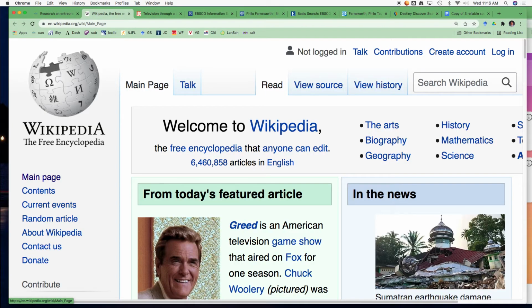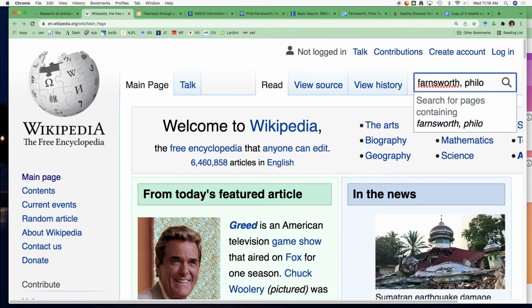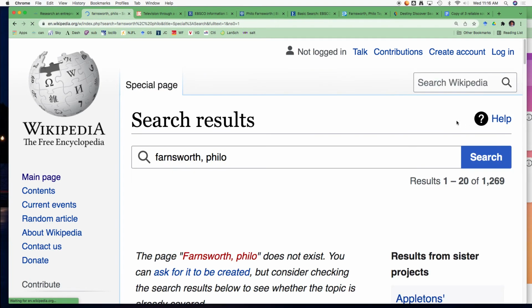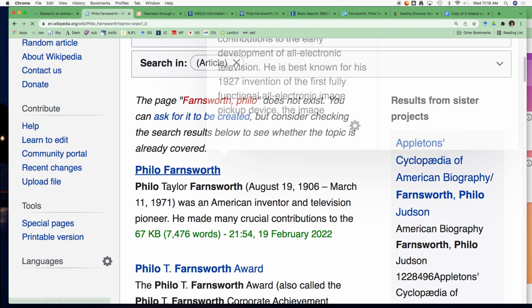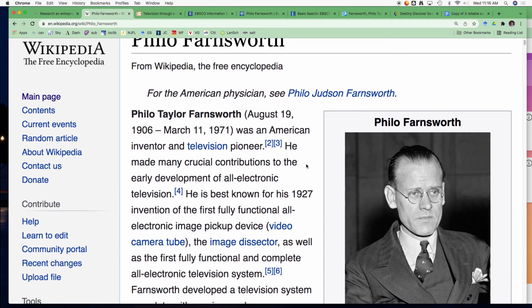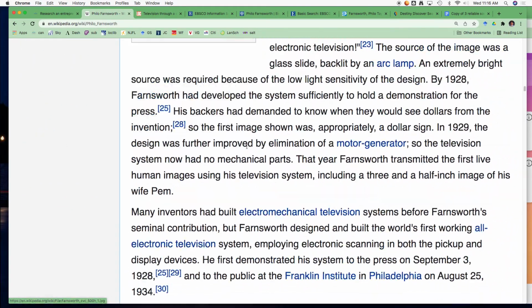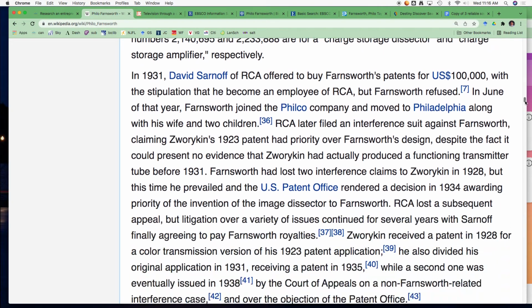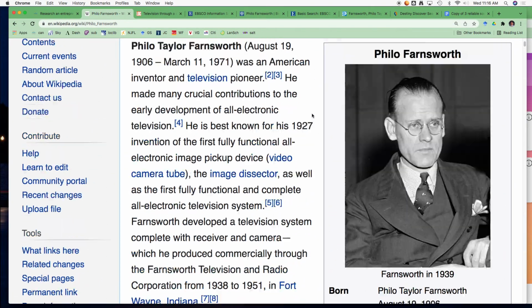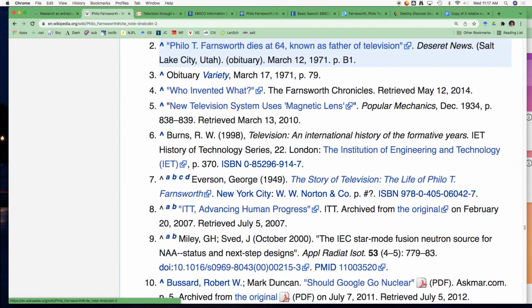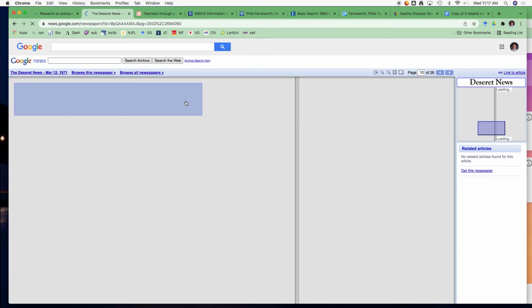Another great thing is you can try the Wikipedia page. Philo Farnsworth. Now, Wikipedia does tend to be really reliable, but you can't use it as a source because it doesn't have an author. There's tons of great information, but what you can do is they have links here, and you can click on it, and look, Deseret News article. Philo T. Farnsworth dies at 64. This was from 1971. Let's click on it, and it takes us to great articles.